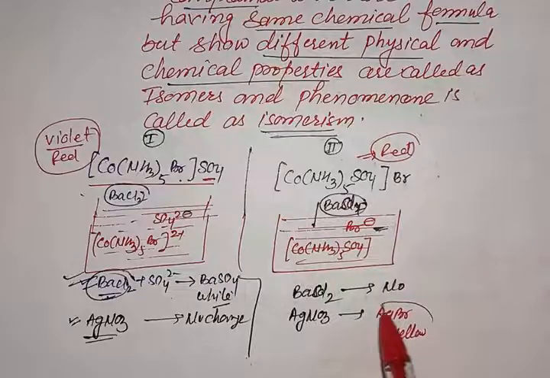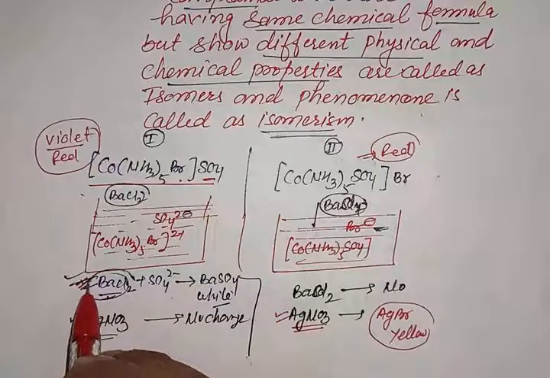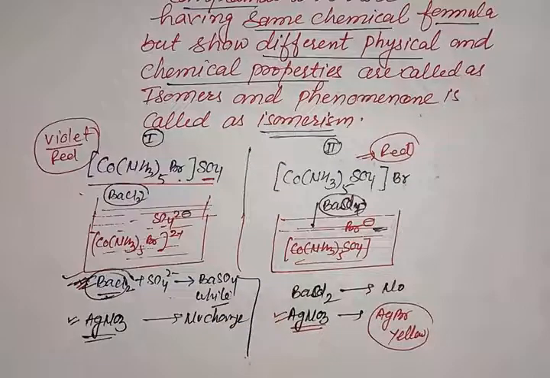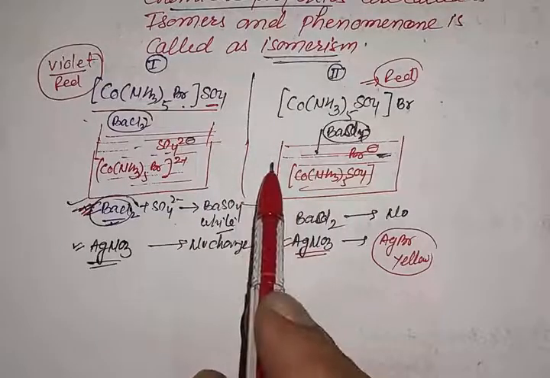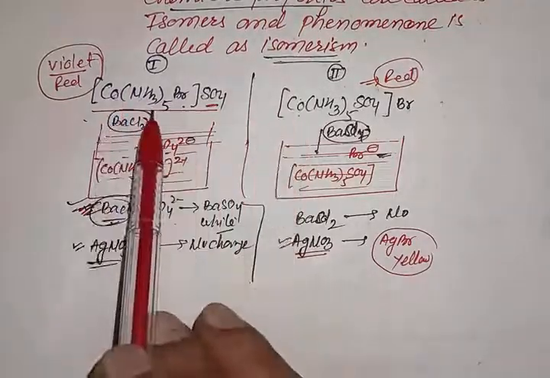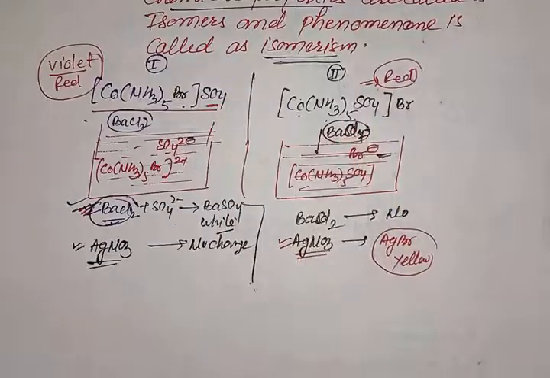It means the second complex reacts with AgNO3 and the first complex reacts with BaCl2, so both complexes have different chemical properties. So both are isomers of each other because they have the same chemical formula: one Co metal, 5 NH3, 1 Br and 1 SO4 ligand.